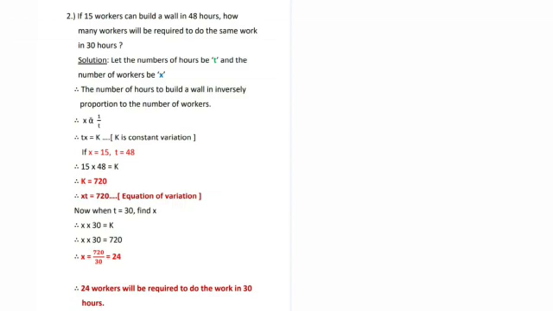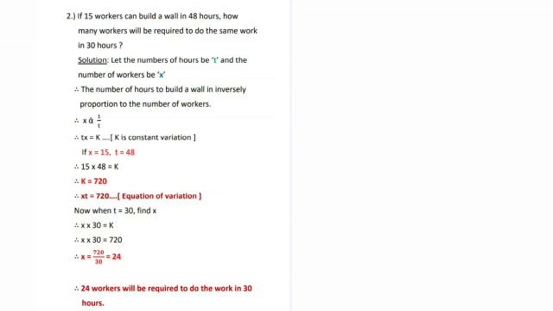So, it will be X alpha 1 upon T. Now, first you are going to find out what is K by multiplying X with T. So, if X is 15 and T is 48, then what is K? 15 into 48 is equal to 720.